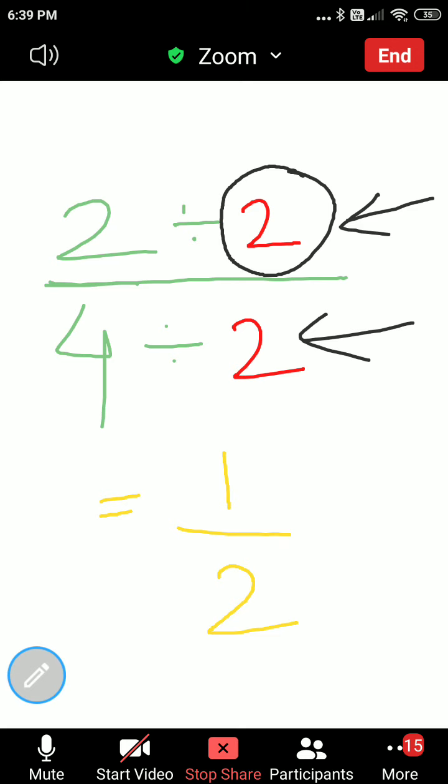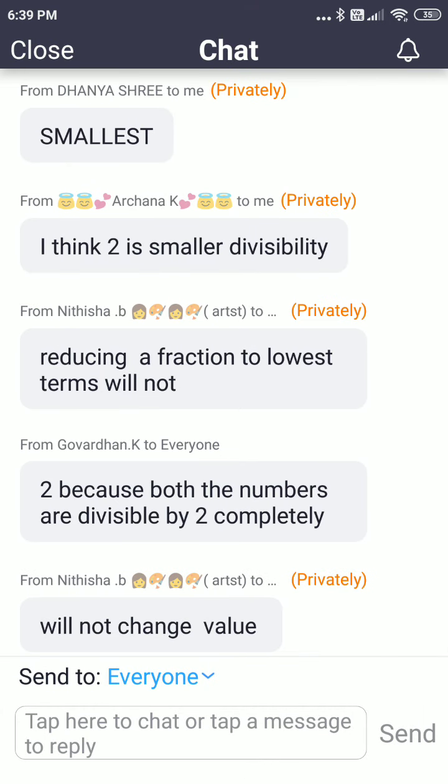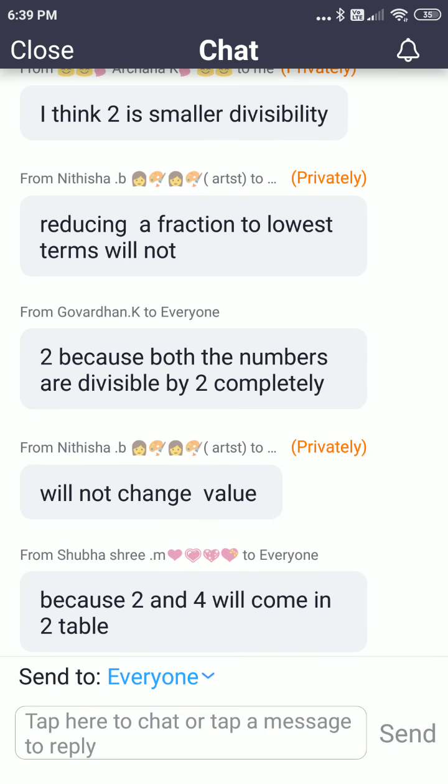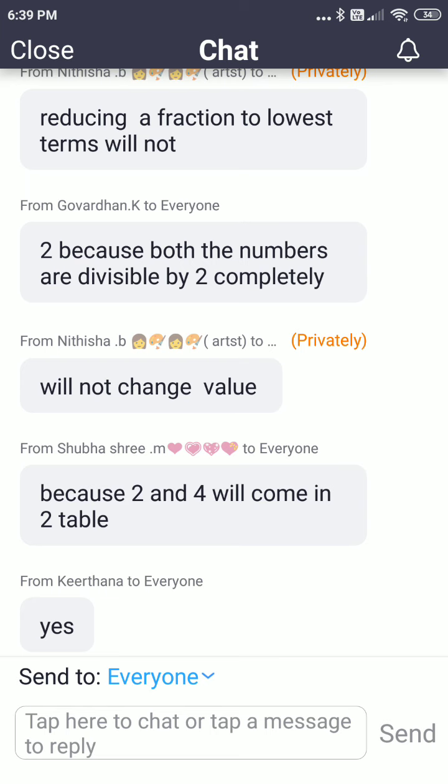Is it visible to all? Because both the numbers are divisible by 2 completely. Very good. Because 2 and 4 will come in 2 table. So what she has written. Very good. Two different answers, both are correct. That's the wonder of maths. Two people can form the answer differently, but both are correct.